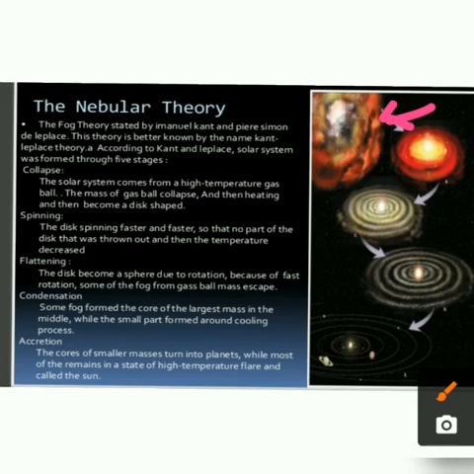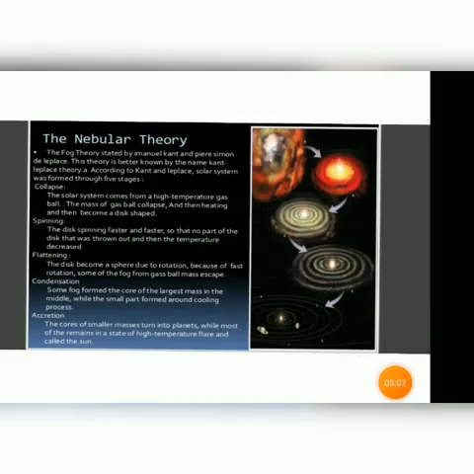The fourth part is condensation. Over here, the fog which is there has formed the core and the largest mass in the middle, while the small parts formed through the cooling process. And the last part is accretion. The cores of smaller masses turn into planets, while most of the remainder stays in a state of high temperature flare, which is called the sun. Now over here you can see the nebula cloud.